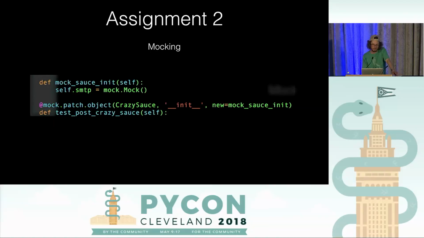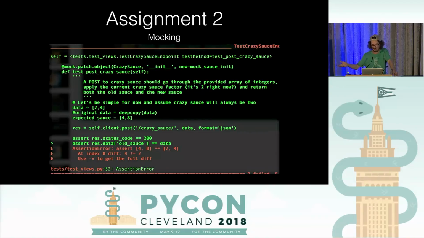And so at that point, that's going to let us go ahead and get past the SMTP problem, right? And now we just have a failing test, which is cool. That's exactly what we want. And we have, I think, kind of a good idea of what's going on here at this point. It looks like the data is actually being mutated inside the view, right?